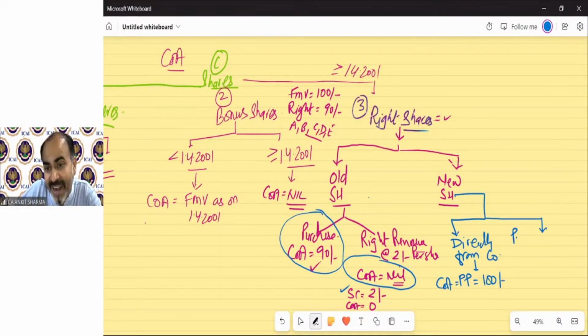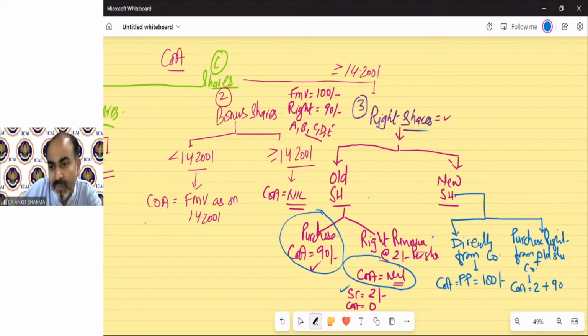And if he purchases the right from the old shareholder first, then he goes to the company to purchase the share. Then the cost of acquisition will be the right price, that was 2 rupees per share paid by him, plus the payment made to the company, that is, the total will be 92 rupees per share. So the benefit of purchasing the right is this, that he will be able to purchase the share at less cost, because for the company he is now equivalent to the old shareholder. So if we purchase directly from the company, the cost will be 100. Otherwise, it will be 92.